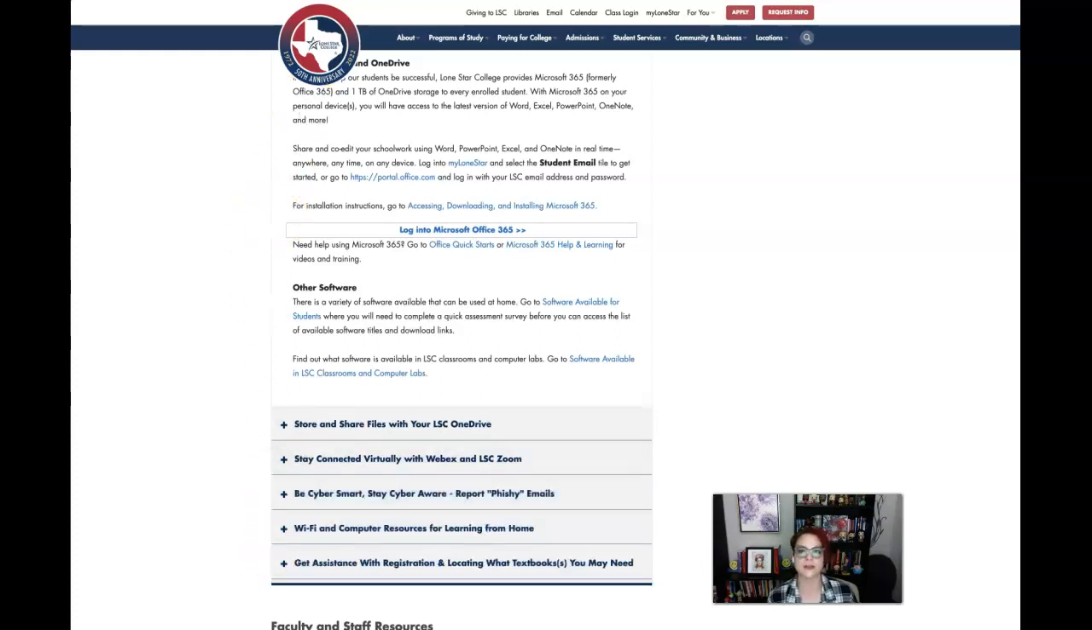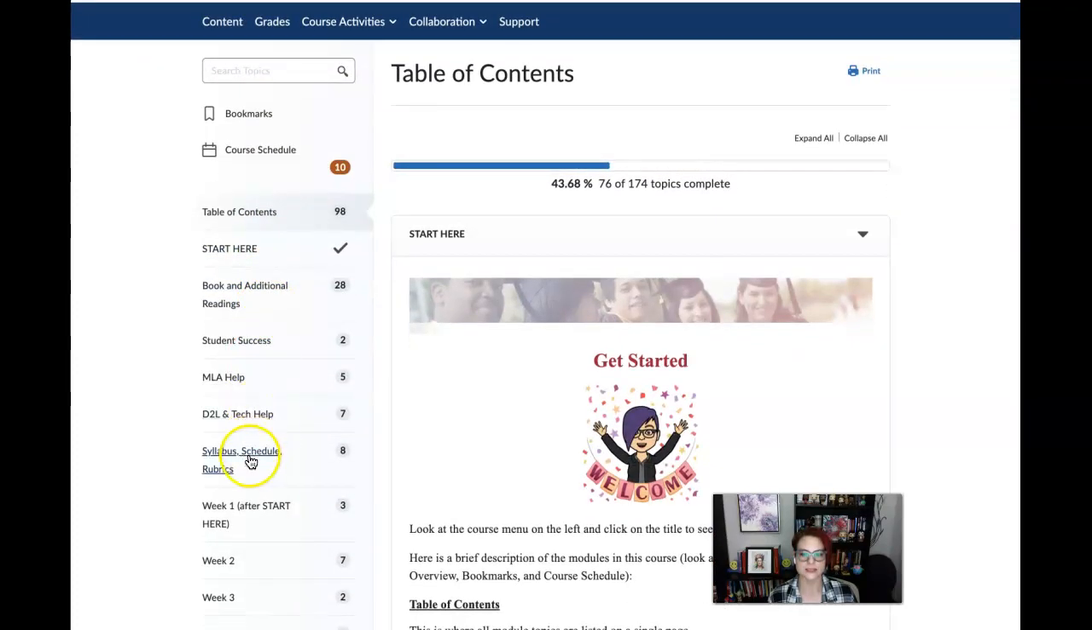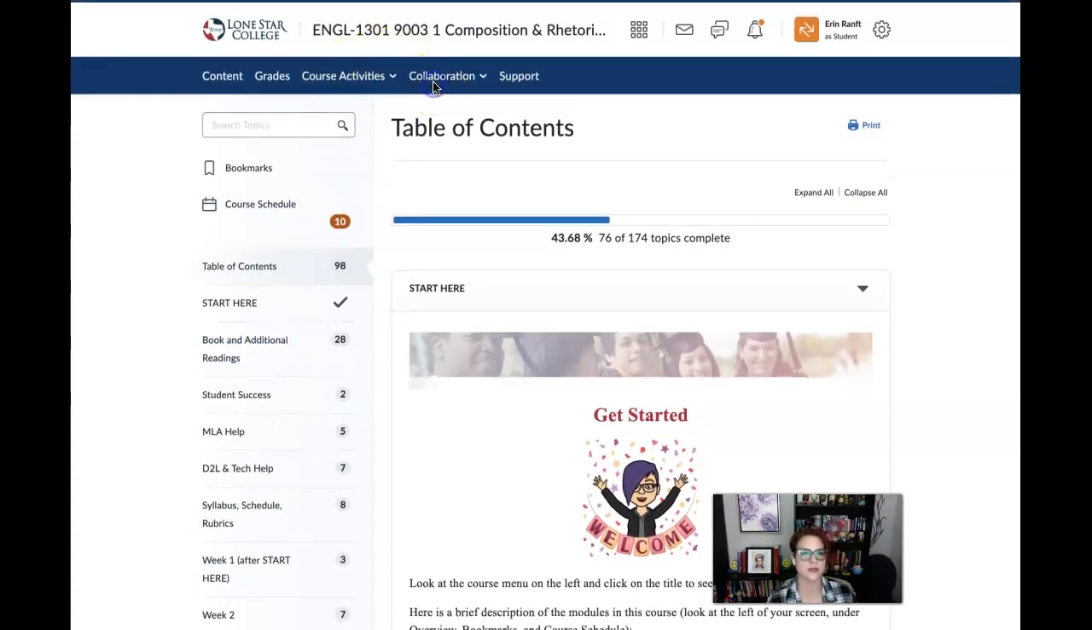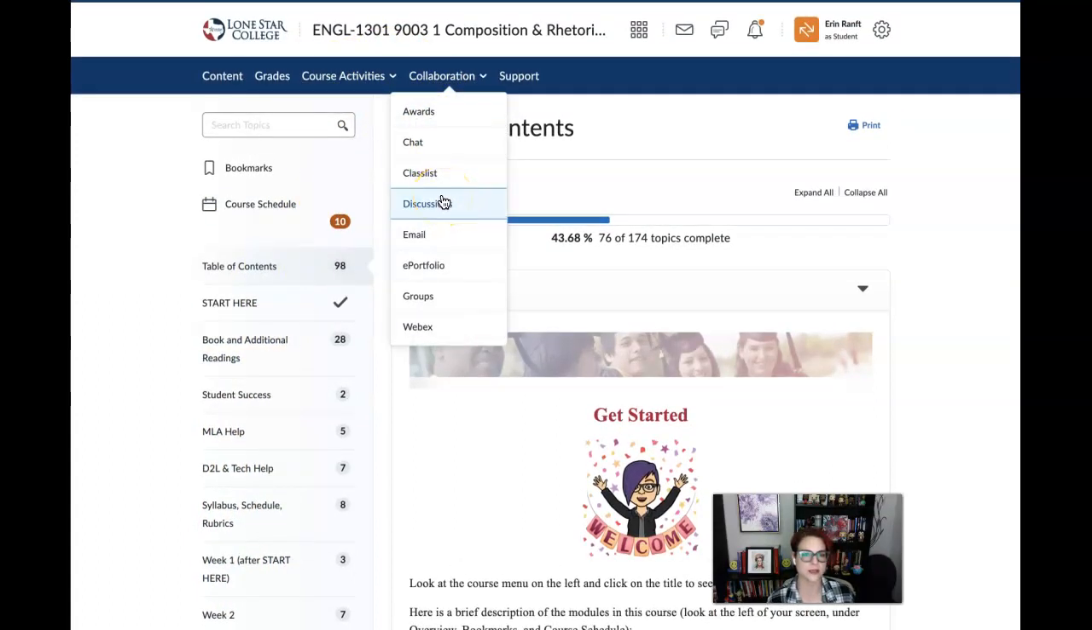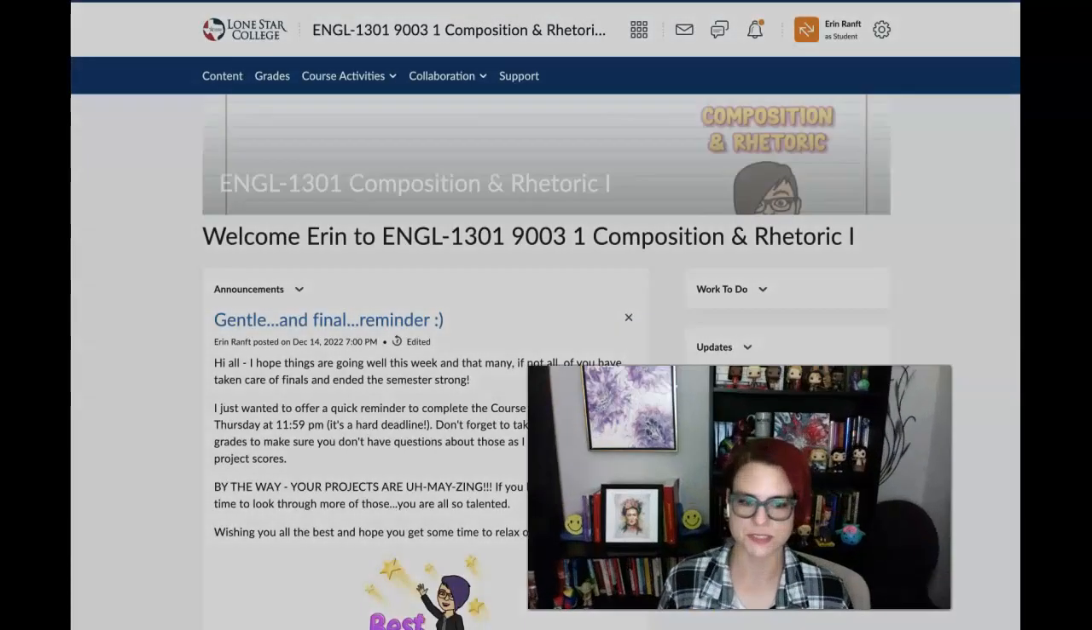If I'm going back to our D2L class area, on the left-hand side, we still have the syllabus, schedule and rubrics. So just play around with this in the first week, right? Get used to where things are located, as well as the discussion area, and then assignments. Okay, so those are the main places for our courses.